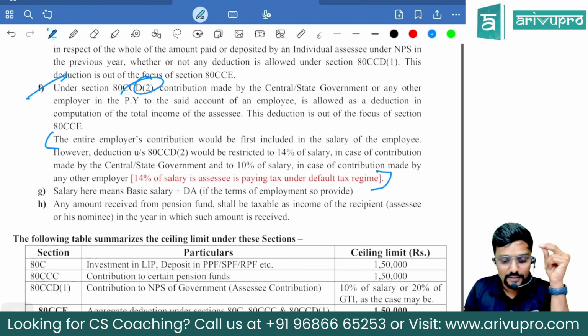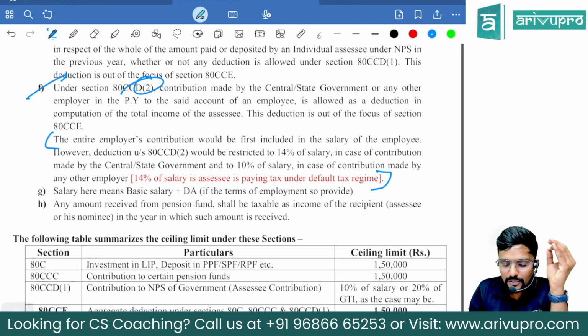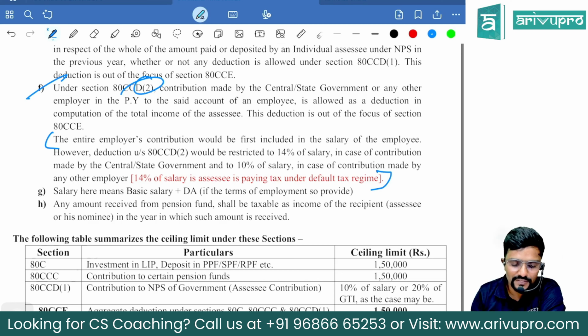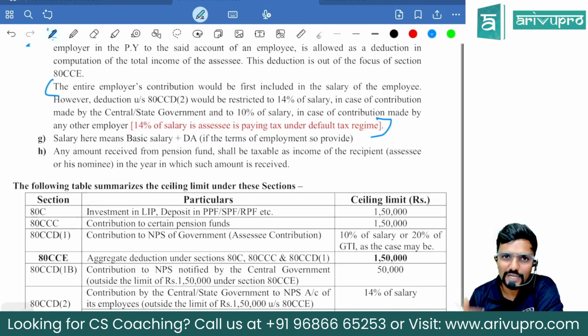Contribution made by central government or state government or any other employer in the previous year to the account of the employee, that is the NPS account of the employee, is allowed as deduction in the computation of total income of the assessee. This deduction is outside the purview of section 80CCE, meaning the 1,50,000 limit is not applicable for this. Okay, sir. Now, what is allowed as deduction, sir? Is it everything or is there any limit?